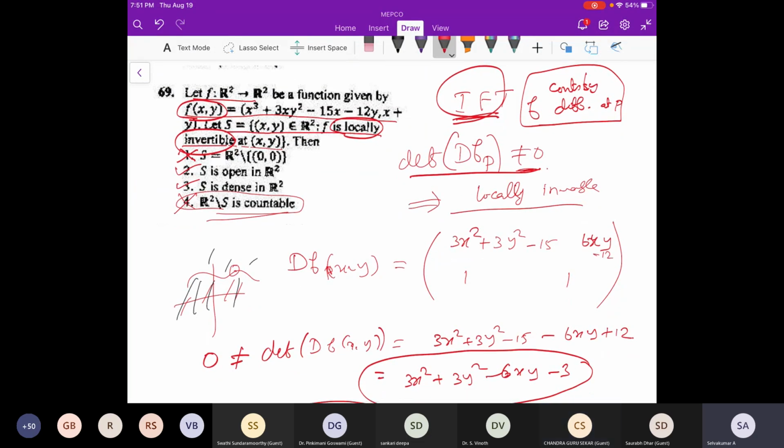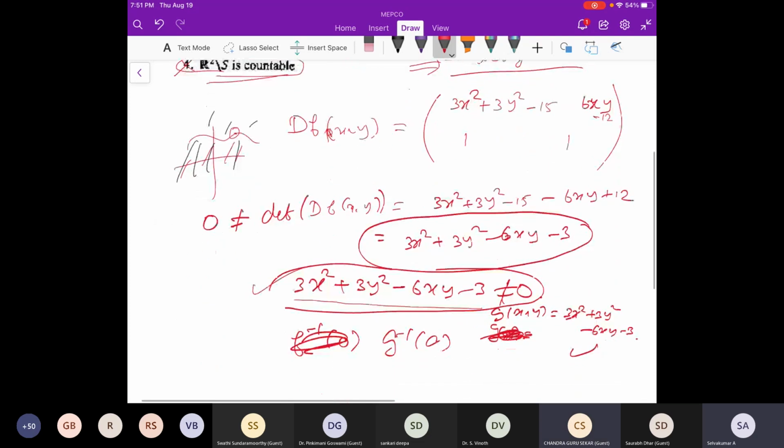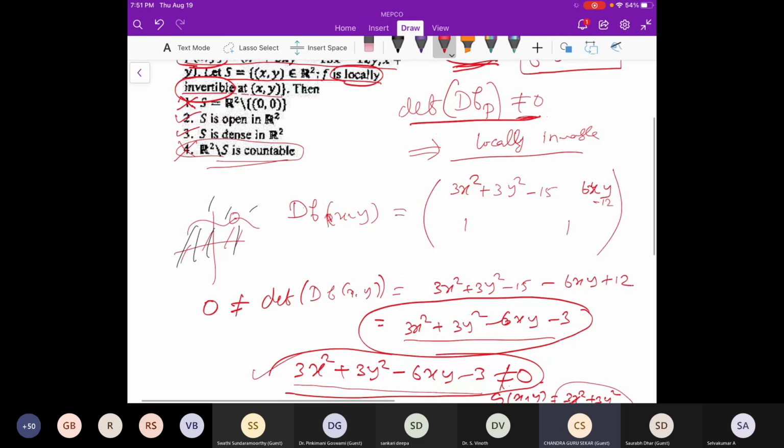I mean, mostly it won't be. If it is not invertible, then it won't be. Here actually, if you see, where this function is 0, it is not invertible, and where it is not 0, it is invertible. So the argument for the second option, if S is open, is that the second option, open, okay.